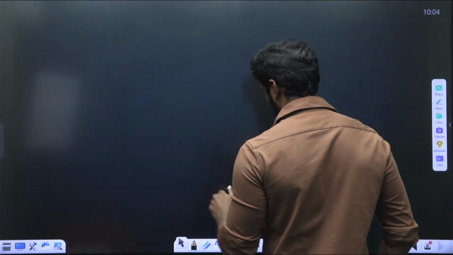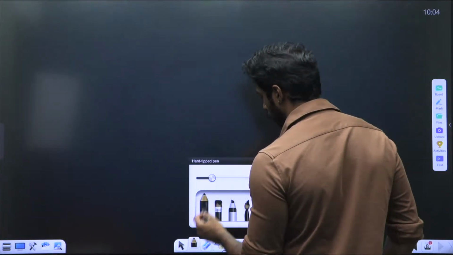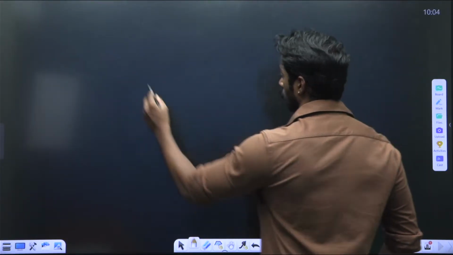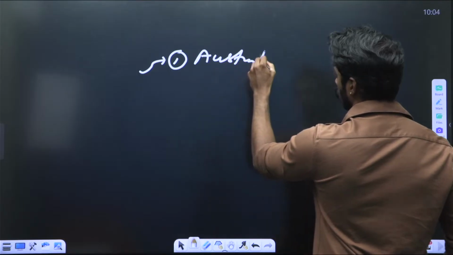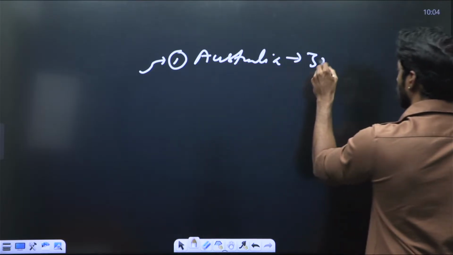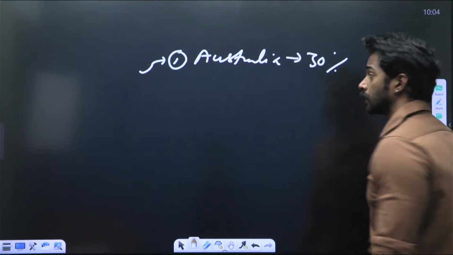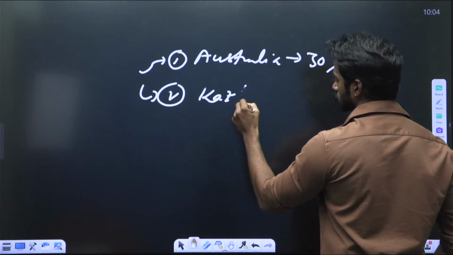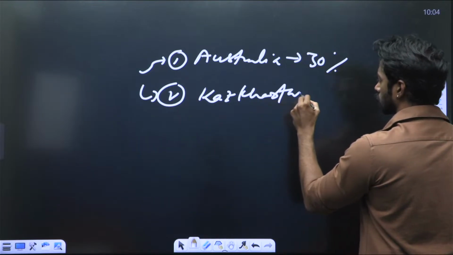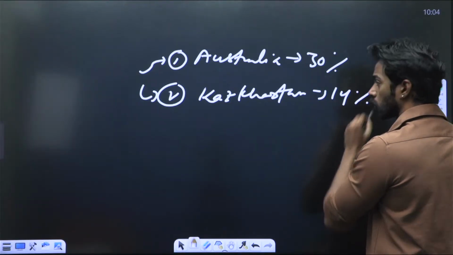If you look at the major countries that have uranium, first comes Australia with more than 30% of uranium reserves. Then comes Kazakhstan, with around 14% of the uranium reserves.